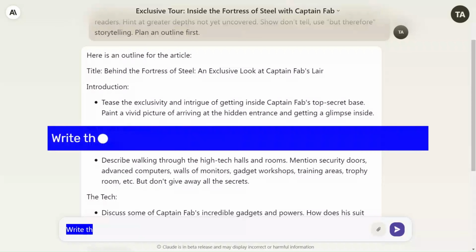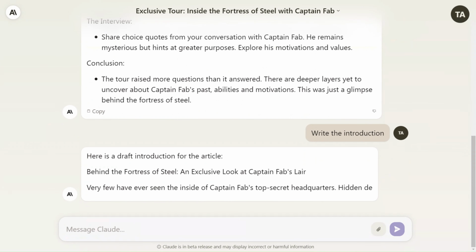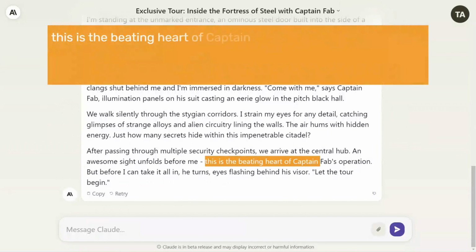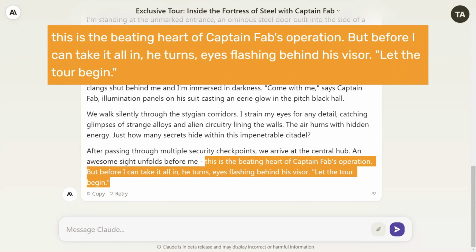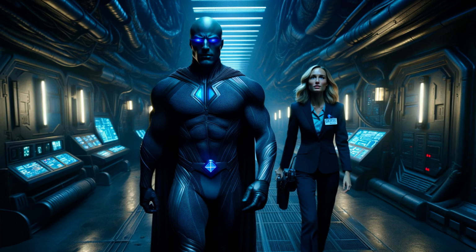For this longer document, we asked Claude to create an outline up front, and this creates consistency across the whole piece. And then we can expand each section, keep refining it, adding ideas, removing things we don't like, and generally collaborate with Claude to get the final result that we want. Write the introduction. This is the beating heart of Captain Fab's operation. But before I can take it all in, he turns, eyes flashing behind his visor. Let the tour begin.